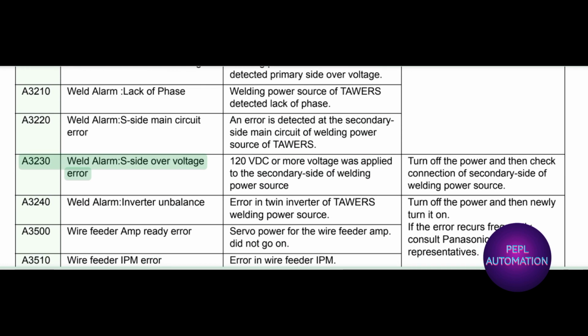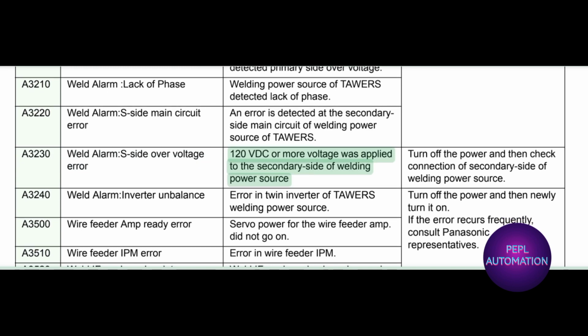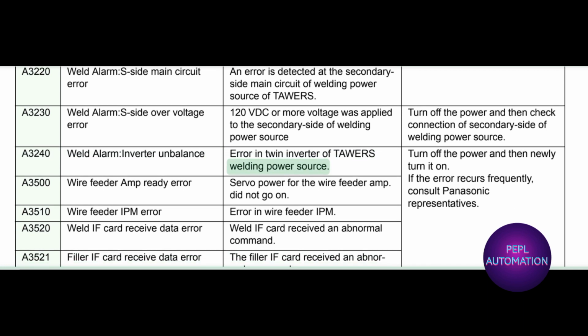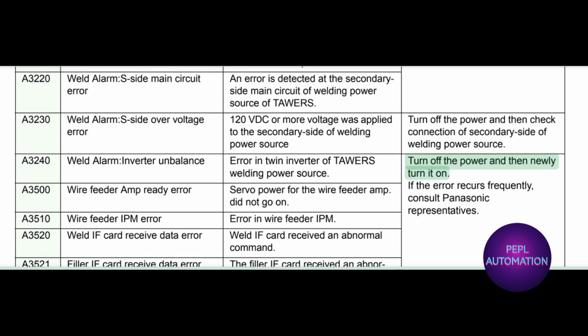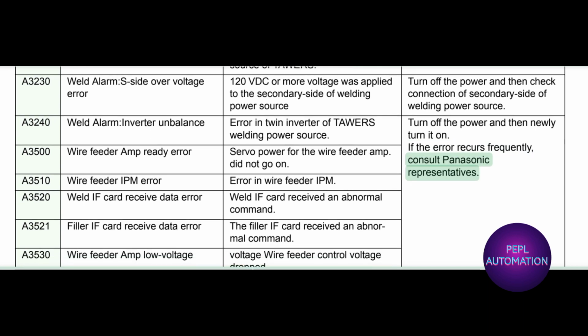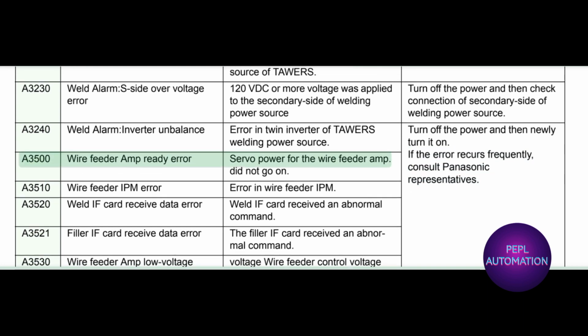A3230 weld alarm, S side over voltage error. 120 VDC or more voltage was applied to the secondary side of welding power source. Turn off the power and then check connection of secondary side of welding power source. A3240 weld alarm, inverter unbalance error in twin inverter of TAWERS welding power source. Turn off the power and then newly turn it on. If the error occurs frequently, consult Panasonic representatives.